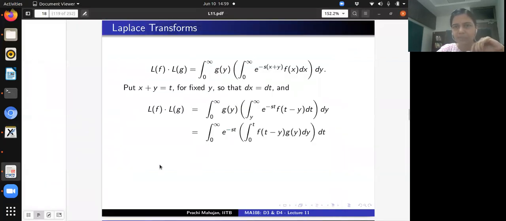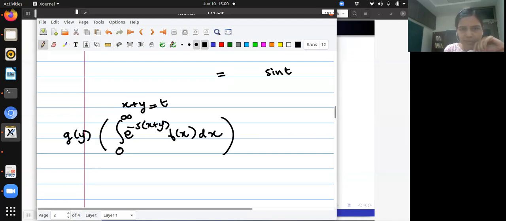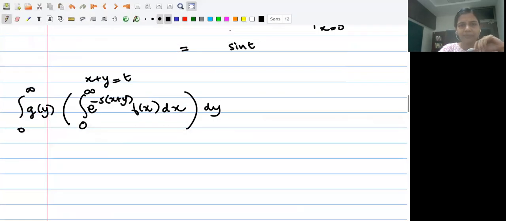So this is exponential of minus s(x plus y) f(x), all of it, and take the integral with respect to the y variable from 0 to infinity. Correct? Okay.